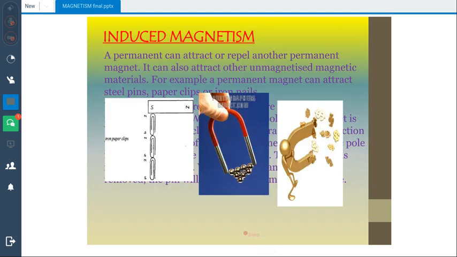Now the next topic is induced magnetism. What do you mean by induced? You have already learned this term in the topic of static electricity when we learned about the charging of conductors by induction. So from the word induction, we know the term induced. Induced or induction basically means to introduce something without special contact or without using some proper method. So we can make any material a magnet by inducing magnetism in it. And we can induce magnetism in it by